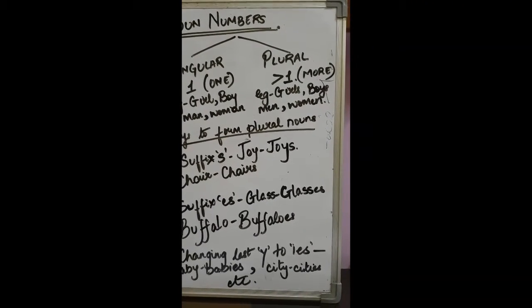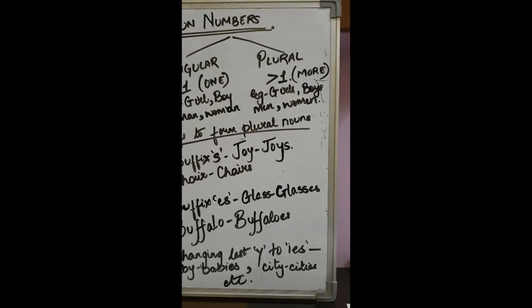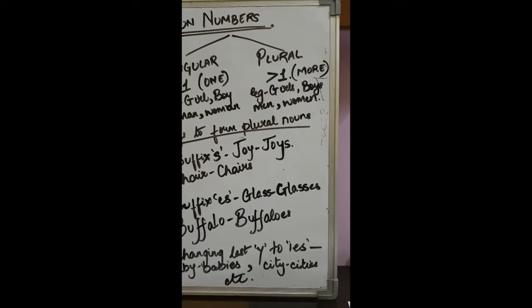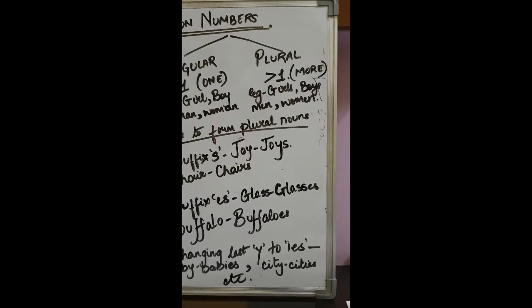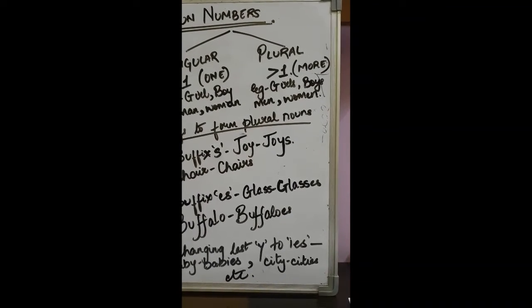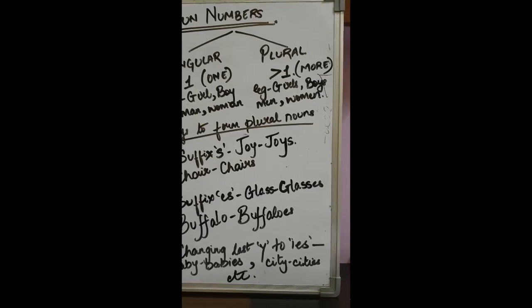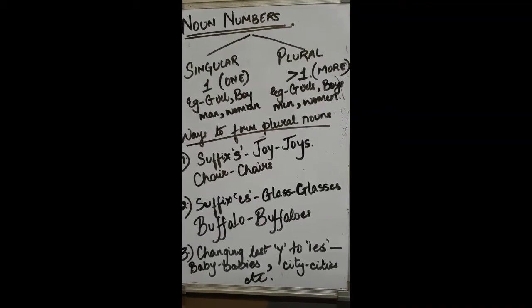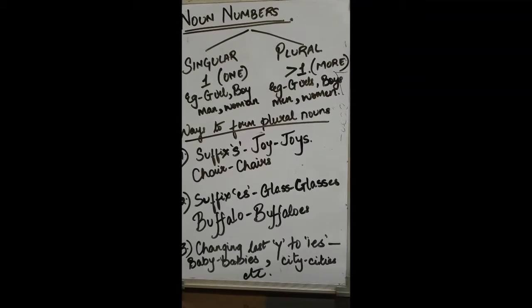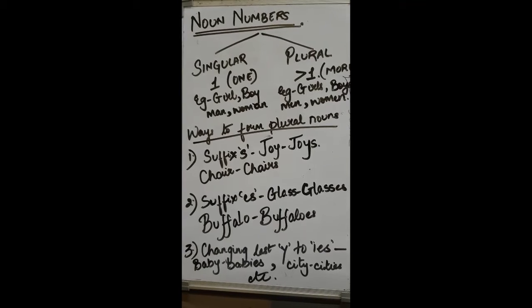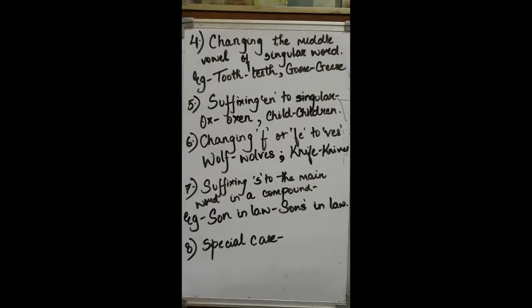The second one is by adding es to the word. For example, glass will become glasses. Buffalo will become buffaloes, right? The third one is changing last y to ies. There are words where you can change the y which is at the end to ies. For example, baby, babies, city, cities, story, stories, and many more.